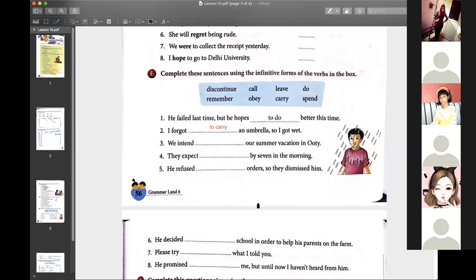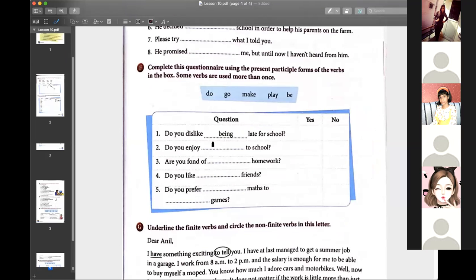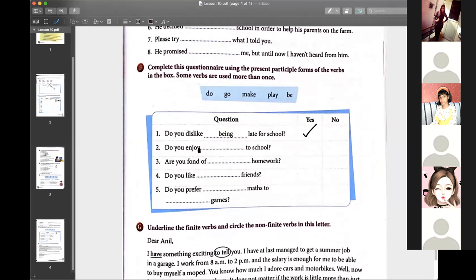Like this, you have to form the words in question E. Question F, very interesting. You just have to use the ing form of these verbs and say yes or no. Do you dislike being late for school? Do you enjoy going to school? Some of you can say yes, some of you can say no. That's up to you. So this question is up to you.